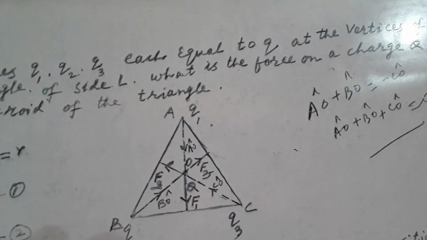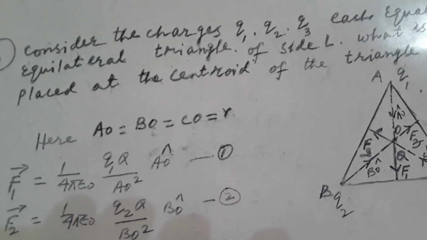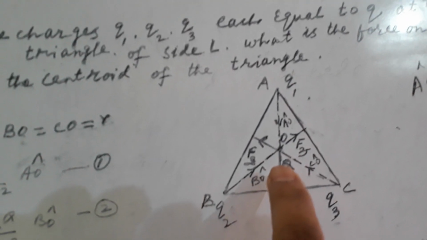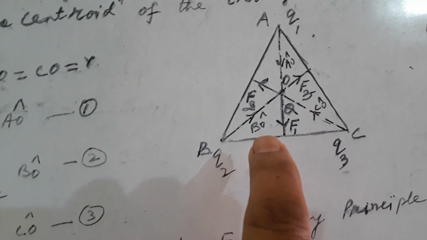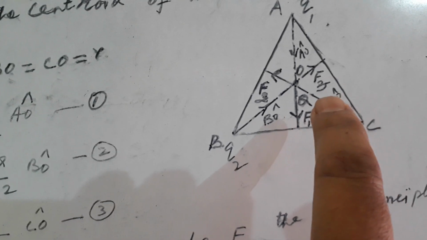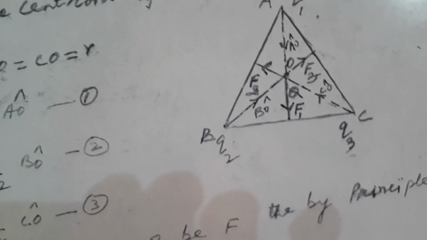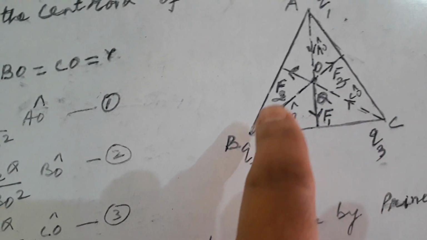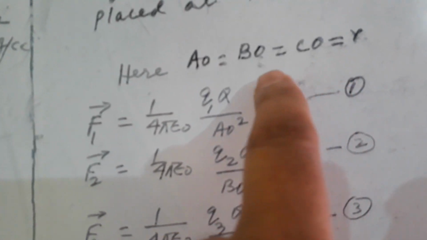What is the force on a charge capital Q placed at the centroid of the triangle? So, look at the figure very carefully. This is the charge which is placed at the centroid, and the forces F1, F2 and F3 I have shown. Since the charge is placed at the centroid, the distances AO, BO and CO will be equal. Let it be R. AO equal to BO equal to CO equal to R.